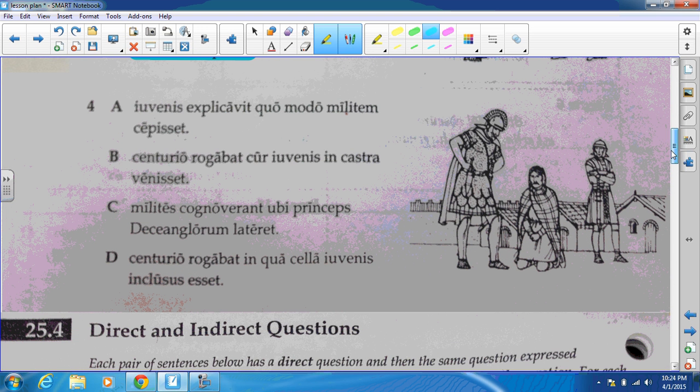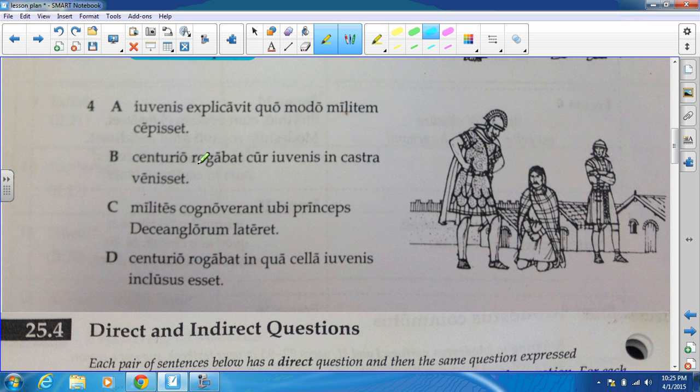Number 4, we have the young man explaining how he captured the soldier. I think that's it. The centurion was asking why the boy had come into the camp. It does look like an interrogation there.